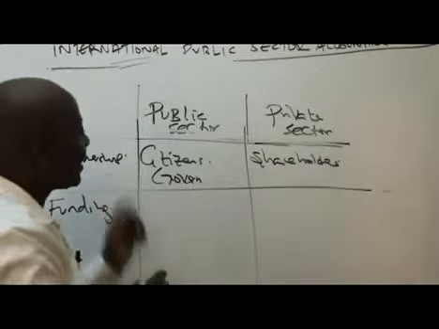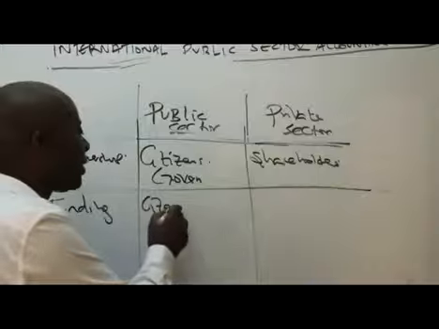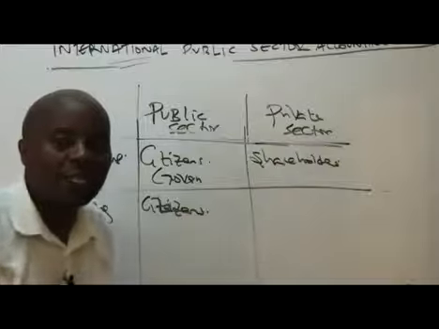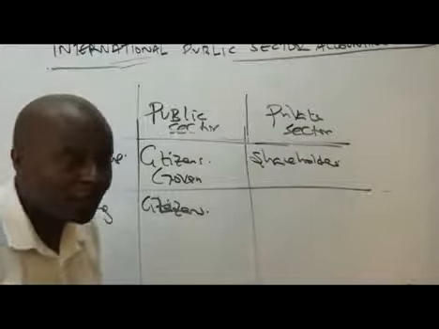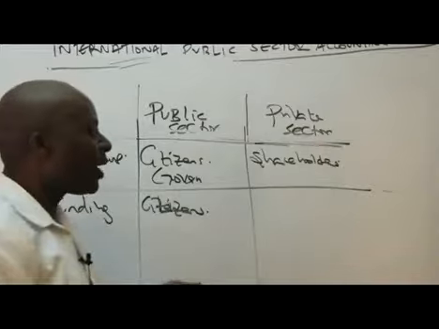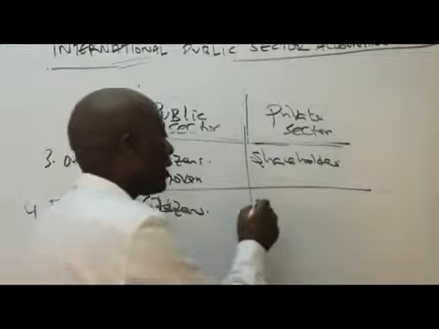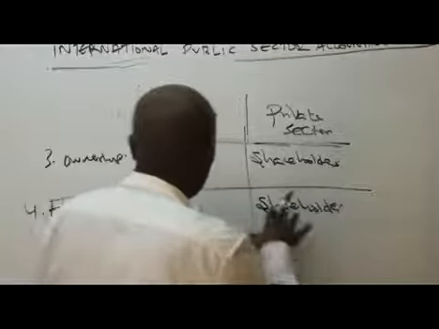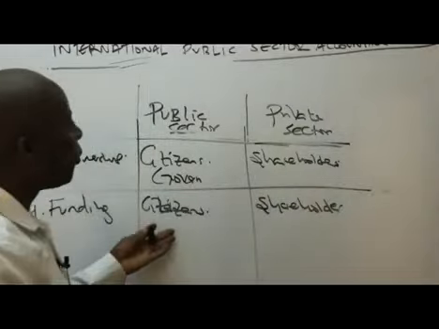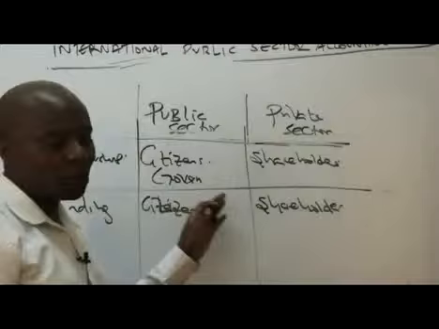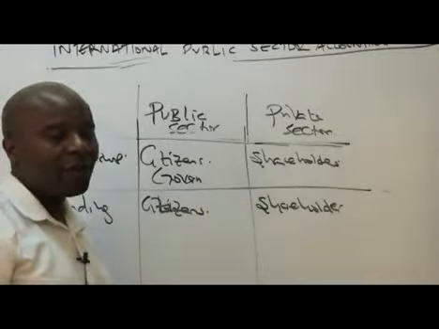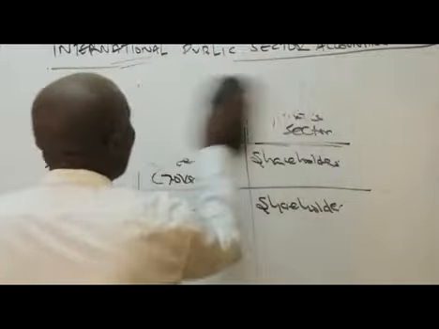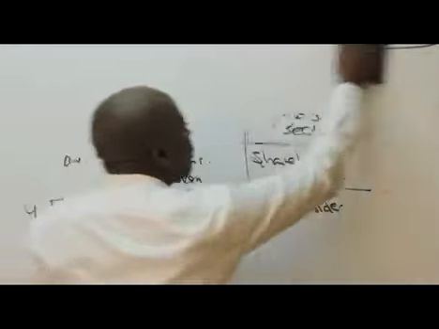We know that the public sector, again, is being funded by who? Citizens. Is being funded by citizens through what here? The taxes we pay. Through KRA. How about private sector? Private sector funding, of course, we have who? Shareholders. And in either case, we'll still be talking of borrowing. The public sector borrows heavily. Also, the private sector does what here? Borrows heavily. Now, from there, ladies and gentlemen, we'll go straight away to IPSAS 1.